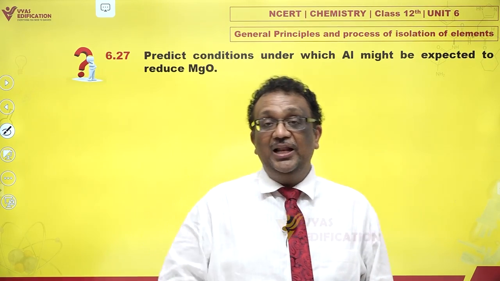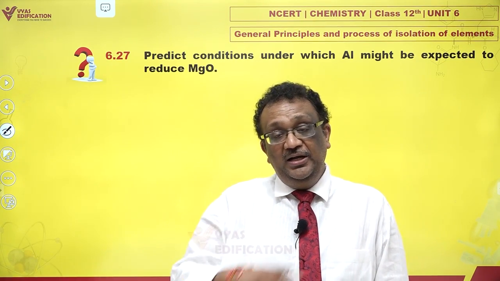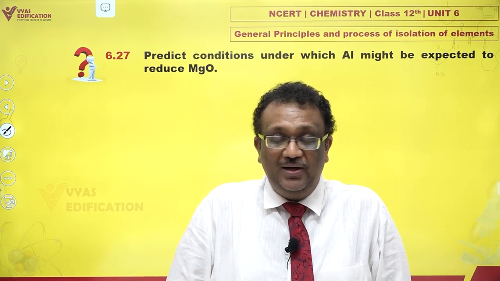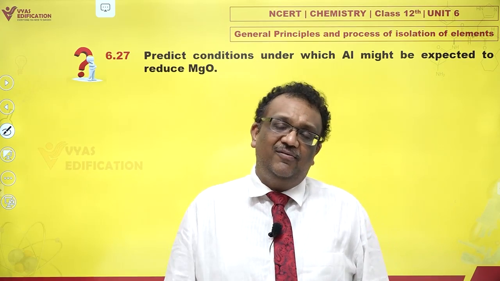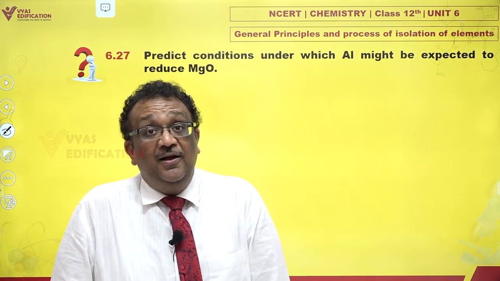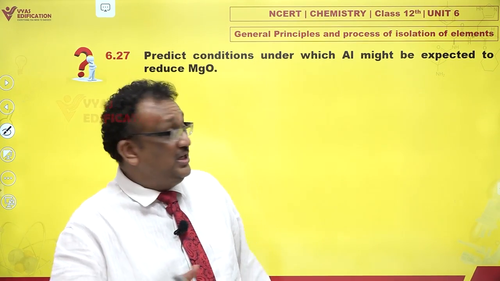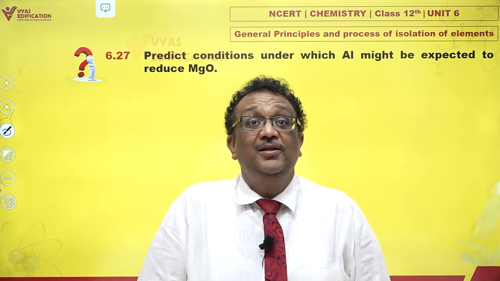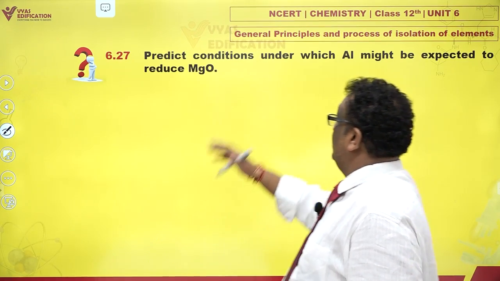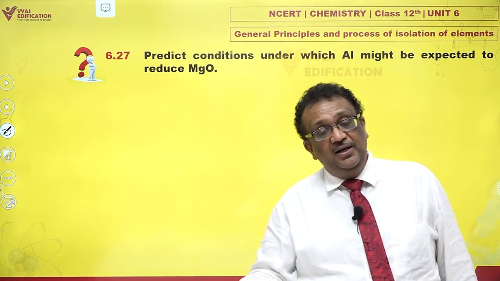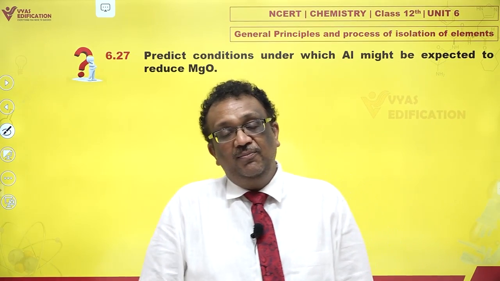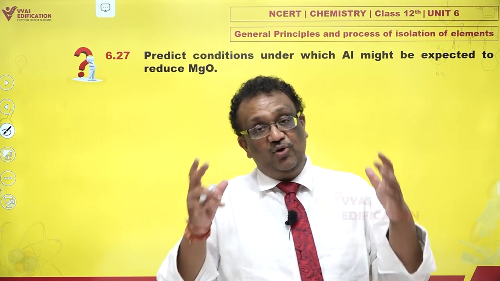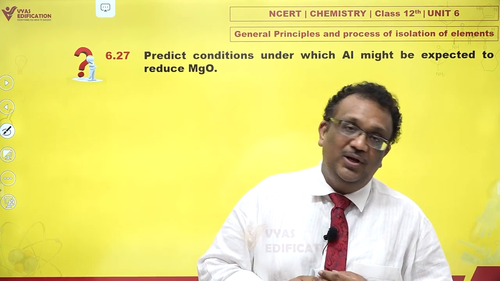Yes, you have to look at Ellingham's diagram, and the point beyond which they cross. I'll just draw the Ellingham diagram for you. Beyond the temperature where aluminium's line is lower than magnesium's, you can expect that aluminium would be able to reduce magnesium oxide to magnesium, and it would get oxidized itself to aluminium oxide. Unfortunately, that is something you have to remember from Ellingham's diagram only.